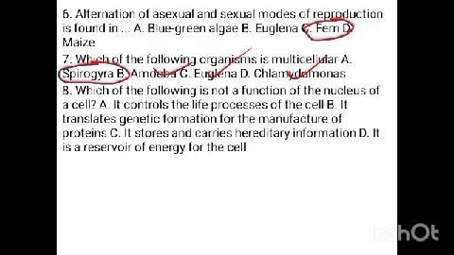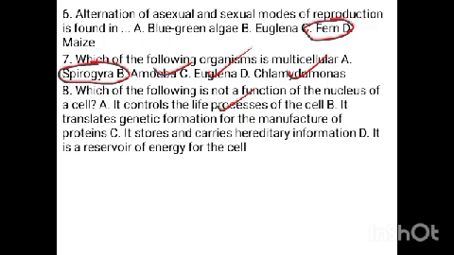Which of the following is not a function of the nucleus of a cell? It controls the life process of the cell. That is correct. It translates genetic information for the manufacture of protein. That is correct, because it contains the chromosome that contains the DNA that is responsible for translation and transcription, protein formation in the cell.